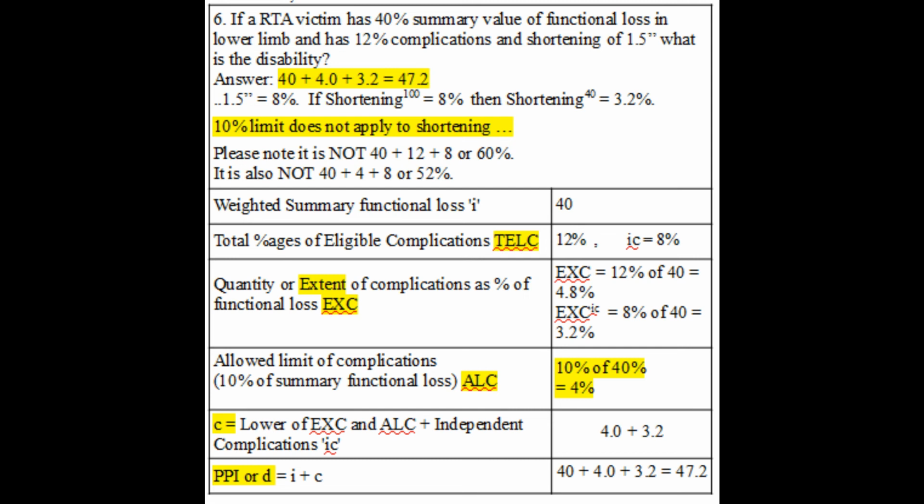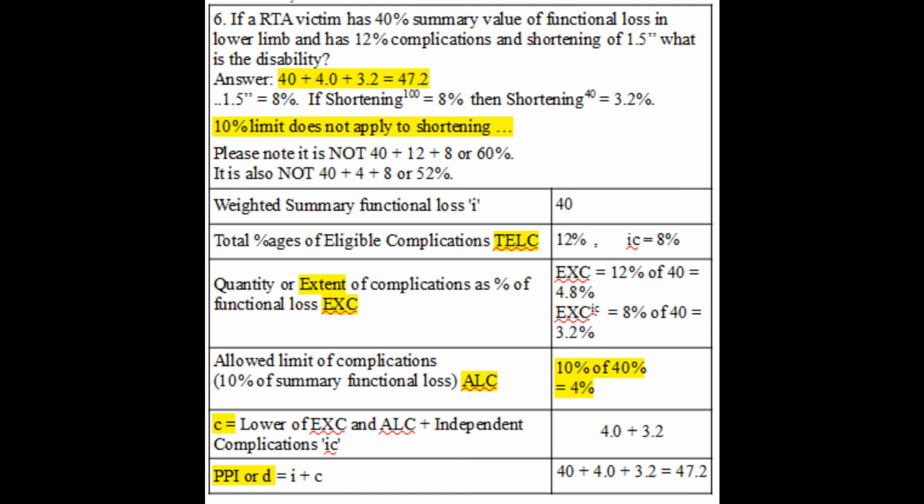In this case, calculation of the complications goes like this. We know the total eligible complication given as 12%. So 12% of 40, that is 4.8%, is the extent of complications. The allowed limit of complications is 10% of 40% or 4%. You have to take the lower of the two, that would be 4%. This is one part of the complications.